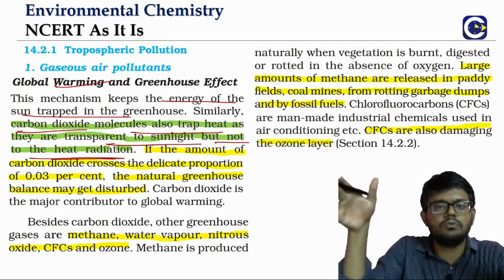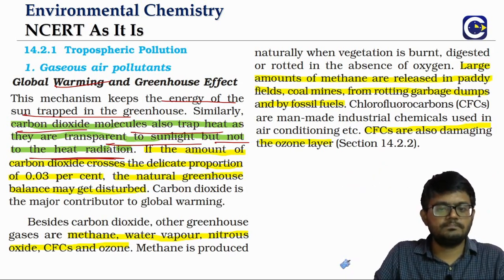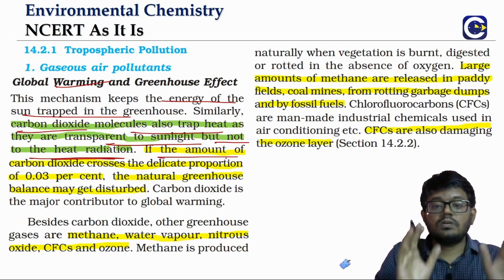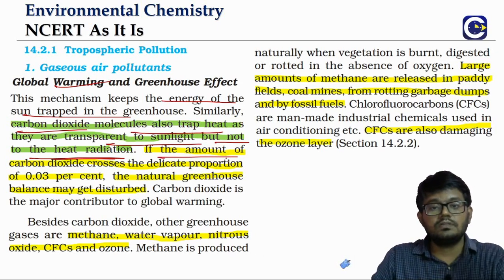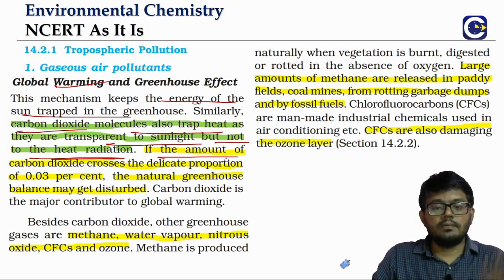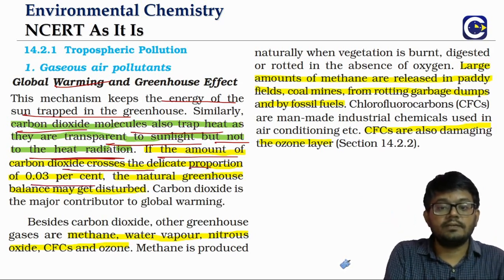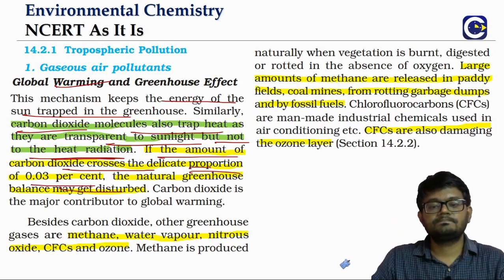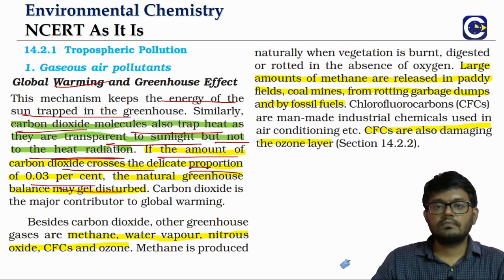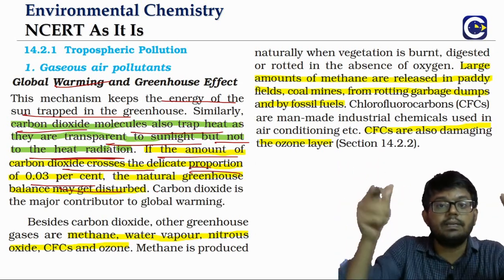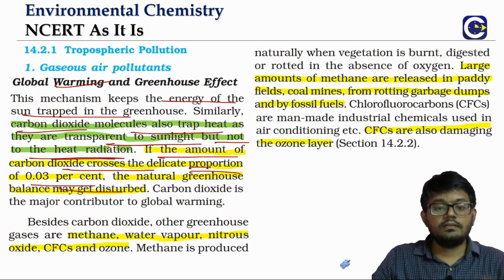So they will basically be able to trap the heat in the atmosphere. If the amount of carbon dioxide is like 0.03% by volume in the overall atmosphere, that is okay. But if this is crossing this limit, the natural greenhouse balance will get disturbed. If the CO2 amount is increasing, means what? More amount of heat will be trapped, and that is what will be contributing for the global warming.